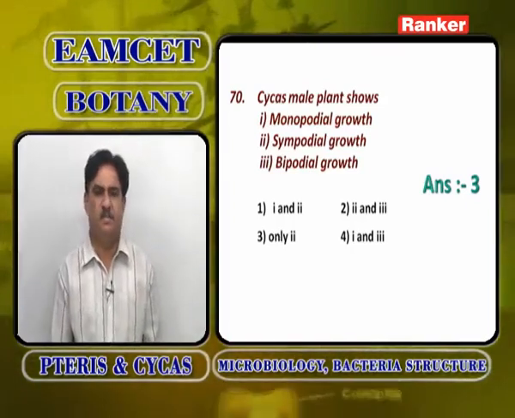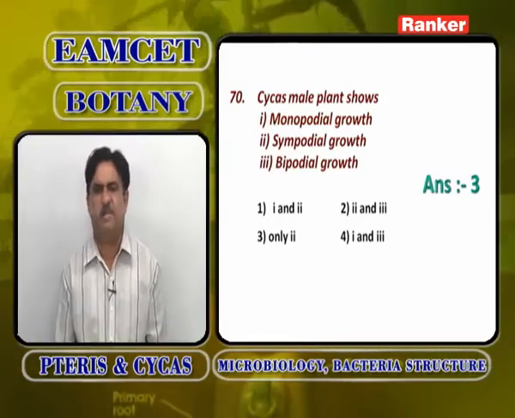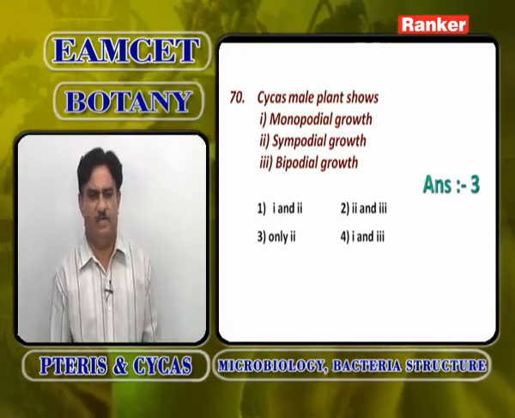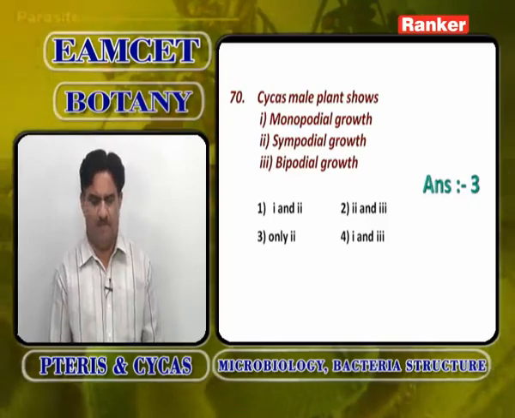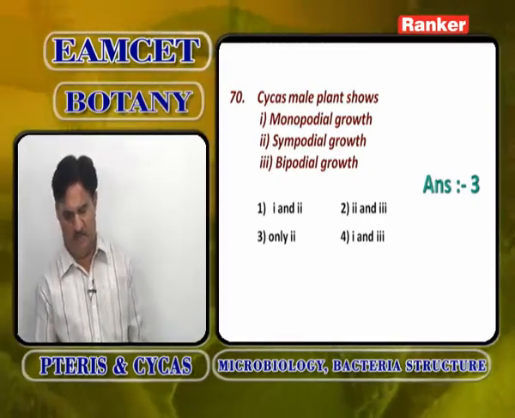Why sympodial growth? The main axis stops its growth. Why does the main axis stop its growth? The apical bud transforms into a special structure called the male cone. So only 2 is correct, sympodial growth.